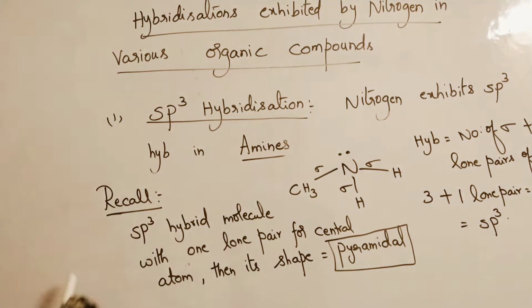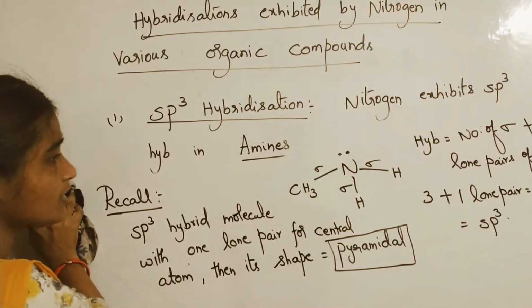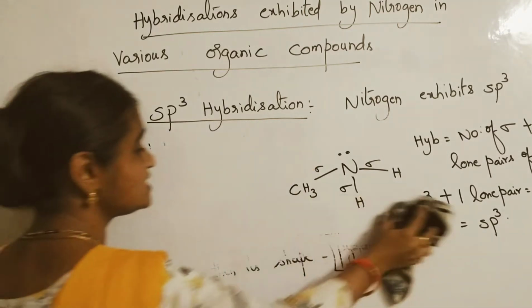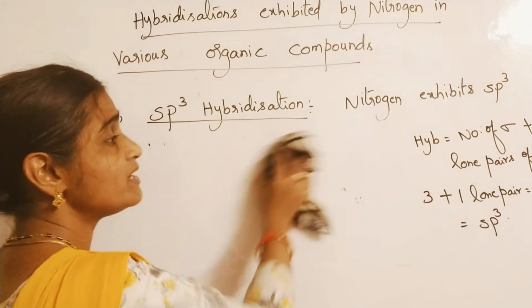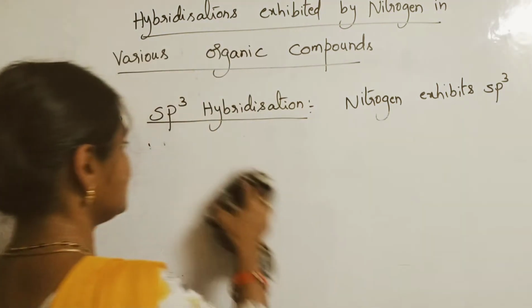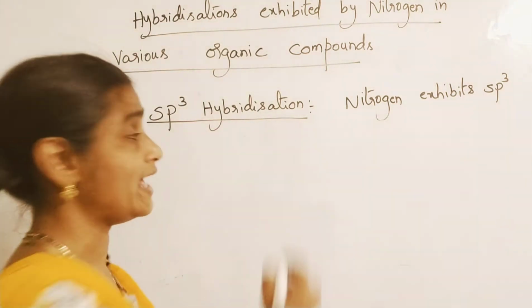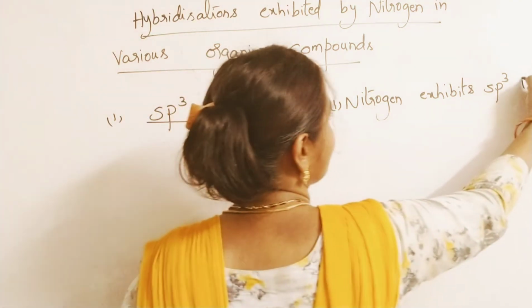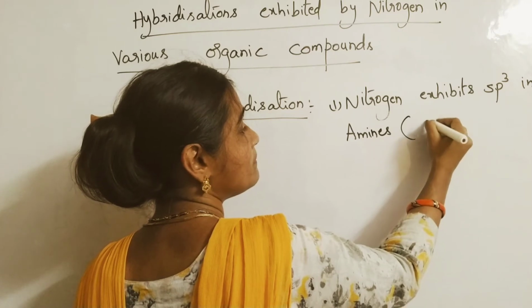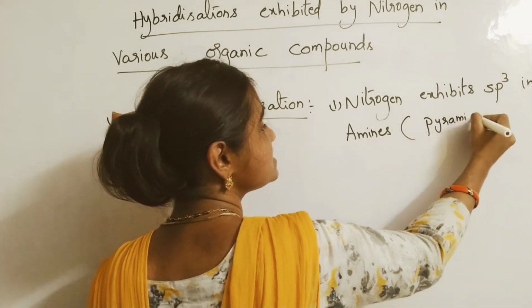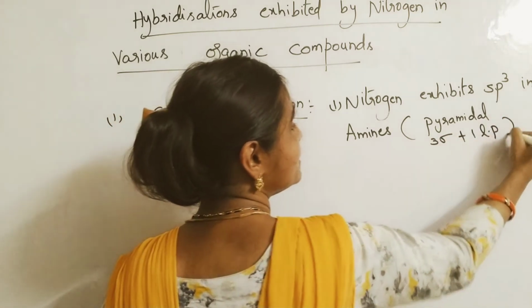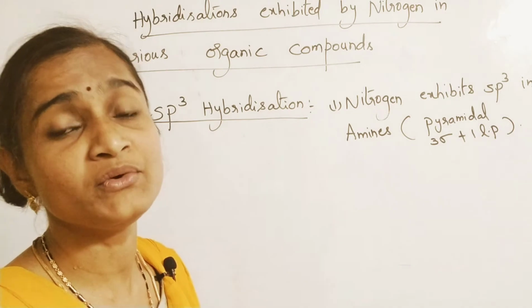Now please remember, this is the first thing we have observed: nitrogen exhibits sp3 hybridization with pyramidal shape if it has one lone pair of electrons. That is the case in amines. In amines the shape is pyramidal because 3 sigma bonds plus 1 lone pair are there for the central atom. This point you have to remember.